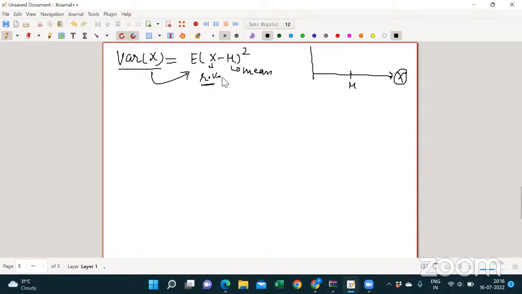Clear, sir. See, what is this? What is the (x minus mu) whole square? You got it, right? Expectation means what?